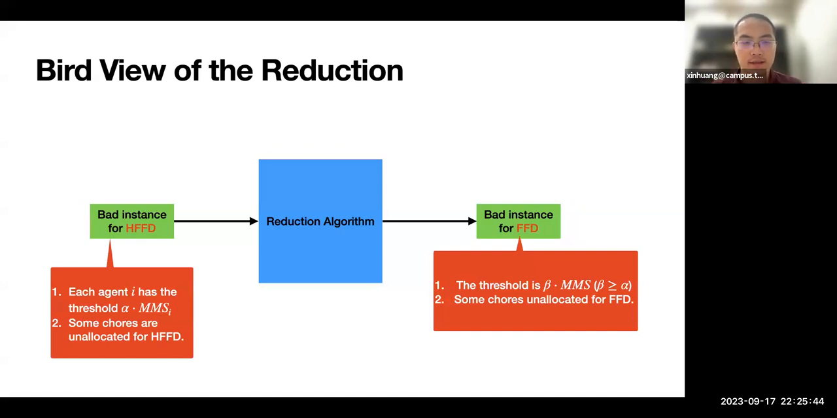For each agent i, we have the threshold alpha times the maximum share, and after running the algorithm, we assume that there are some chores unallocated. Given such an instance, we try to construct another instance for the FFD, which is for job scheduling. The threshold will be some beta, which could be equal to alpha or maybe larger, and still some chores are unallocated.